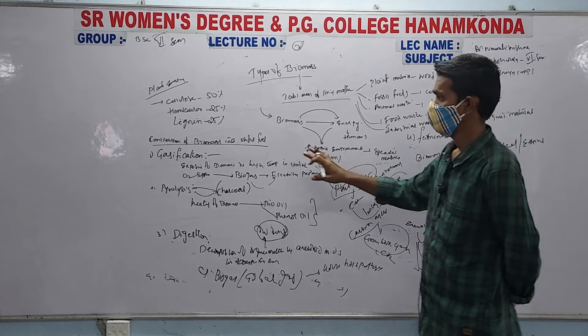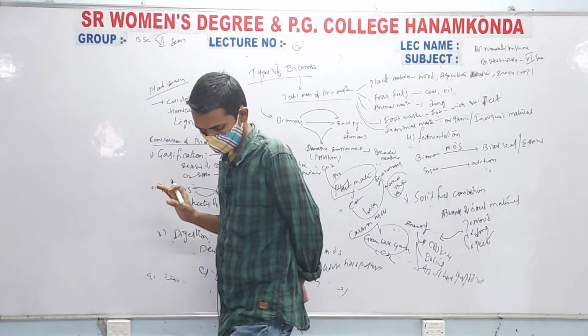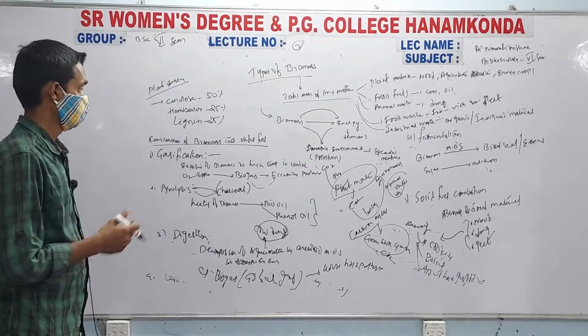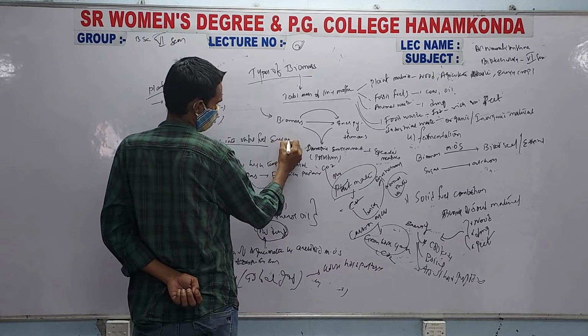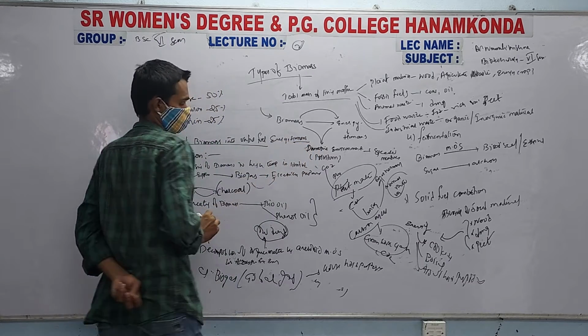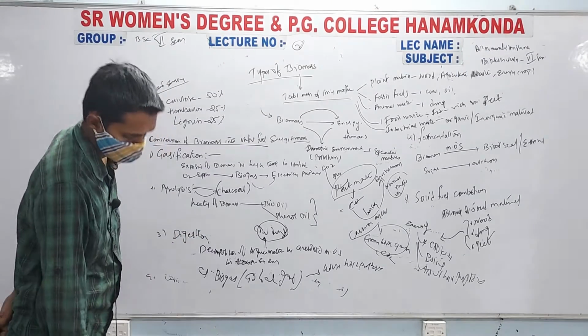So we have to keep in mind these different methods for the conversion of biomass into fuel energy that is utilized by the humans.